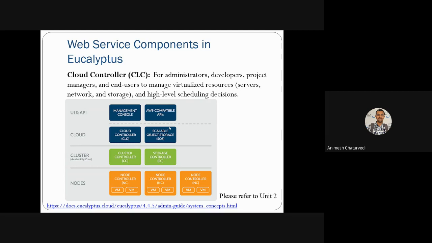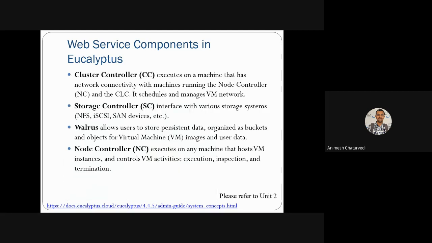So you need to do the administration and management of these types of resources. Then this is actually a high level decision making and high level scheduling component.